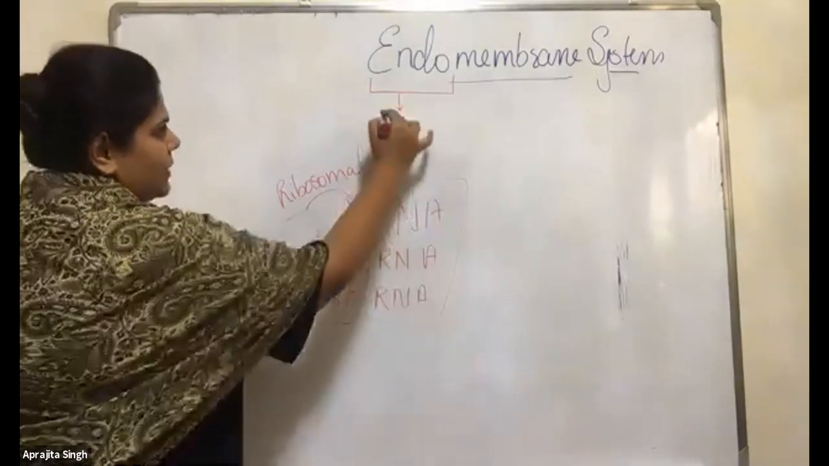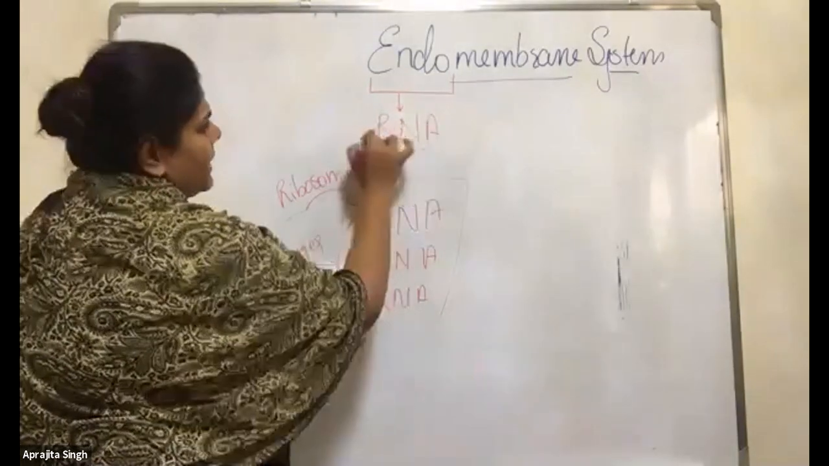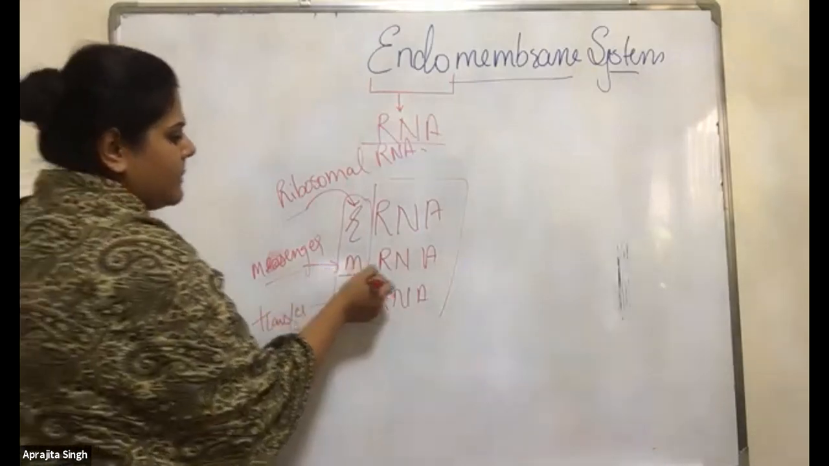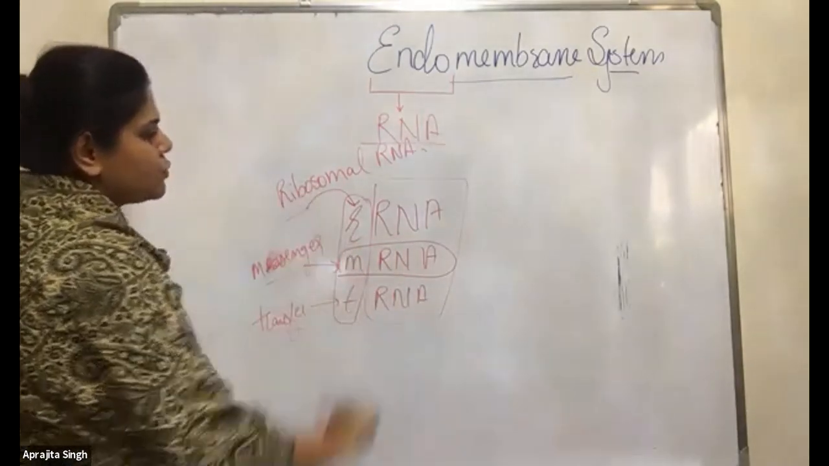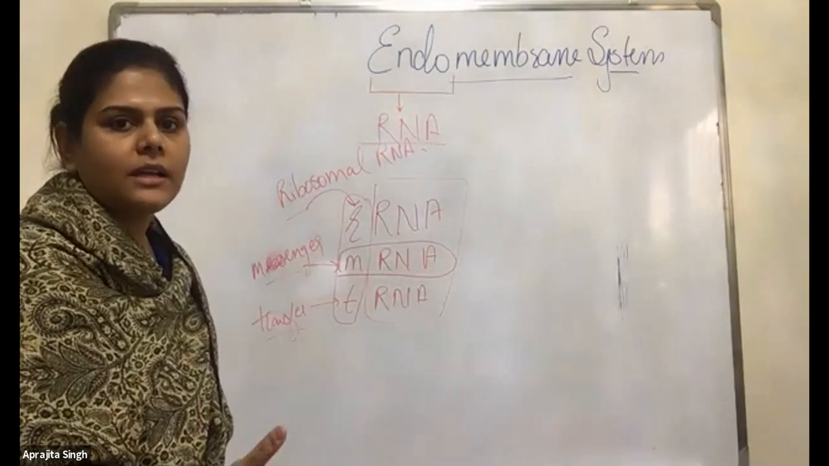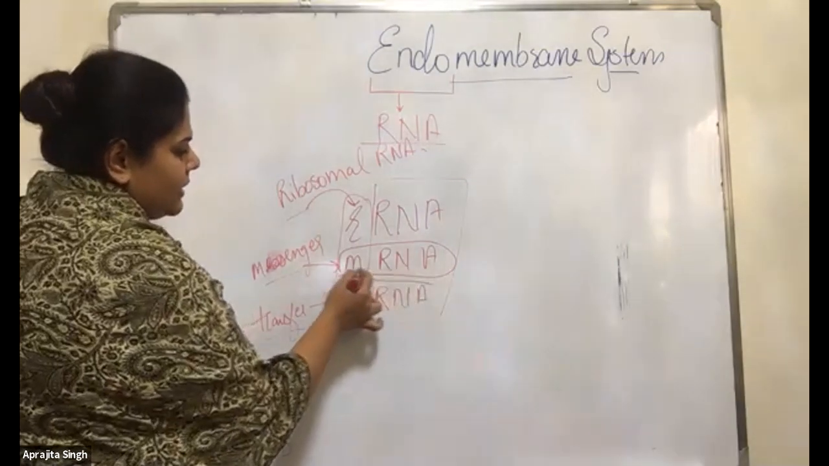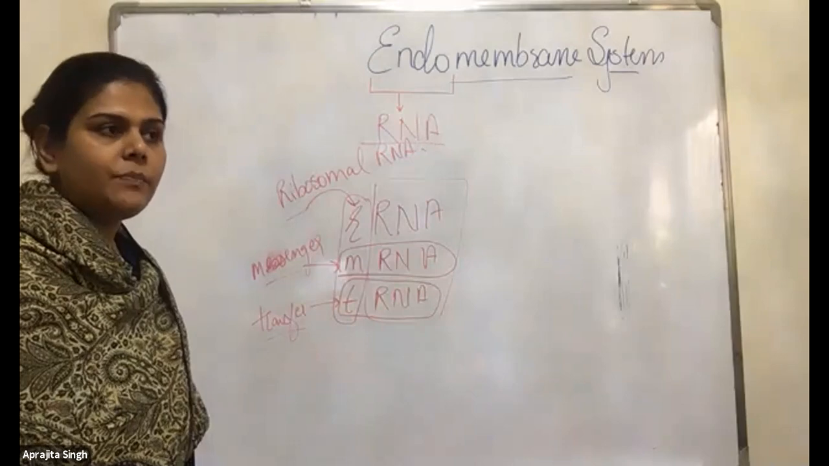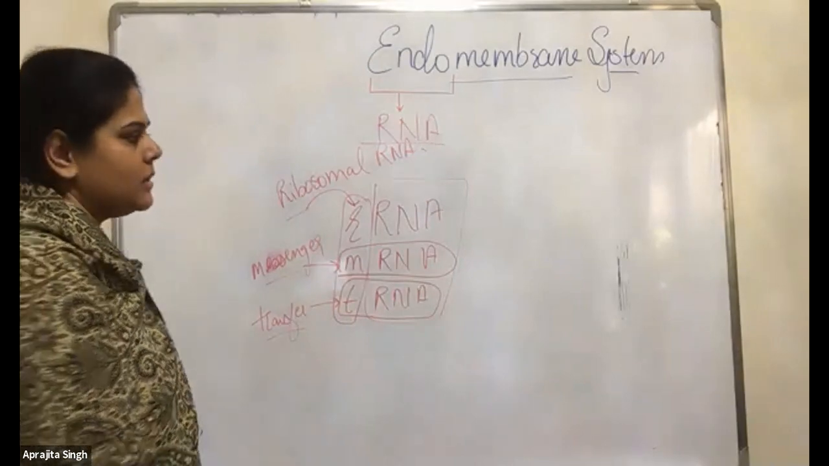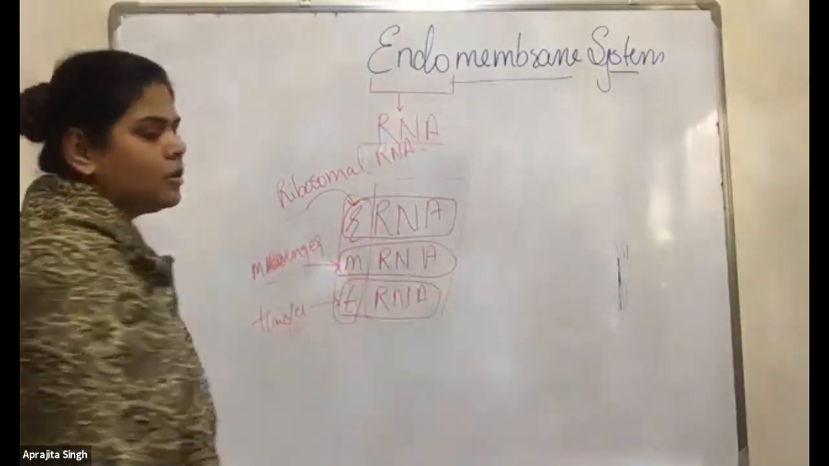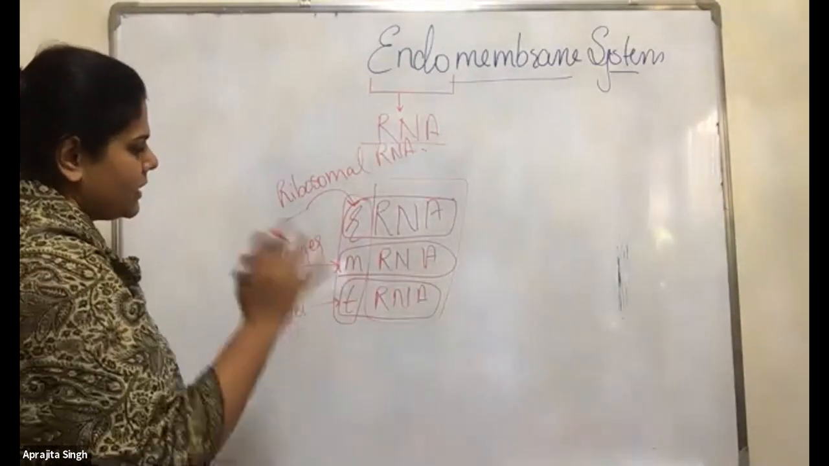RNA is the same thing. You can say it's RNA, and RNA are of three types: rRNA, mRNA, and tRNA. Messenger RNA is used to carry the message from inside the nucleus to the outside of the nucleus. Transfer RNA is used for the transferring of amino acids to form the protein. Ribosomal RNA is used for the formation of ribosomes. Clear, Anaga? Yes, ma'am. Thank you, ma'am.